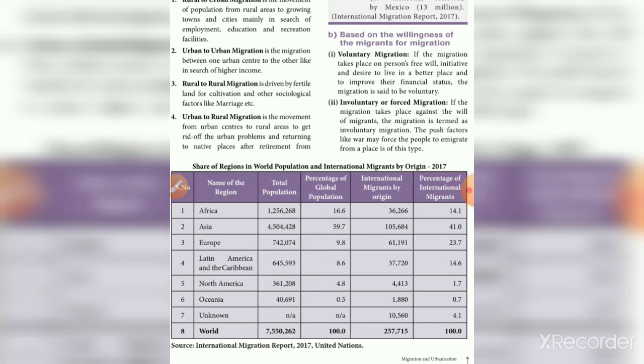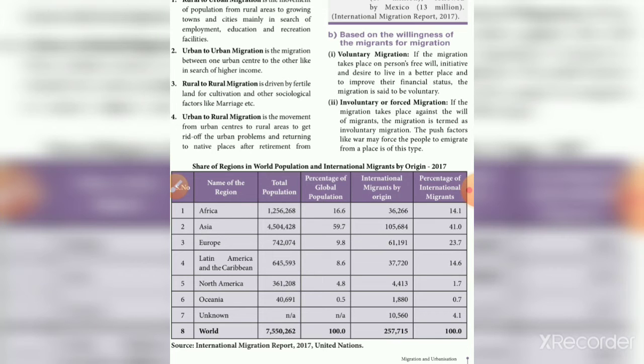And North America: 361,208 is the total population, 4.8 percent of the global population, and migrants by origin is 4,413, with a percentage of 1.7.